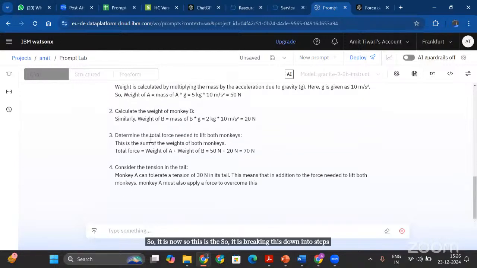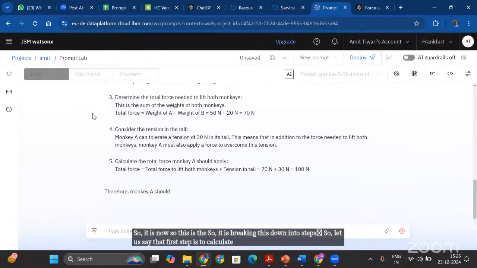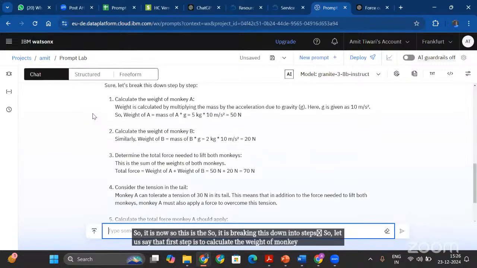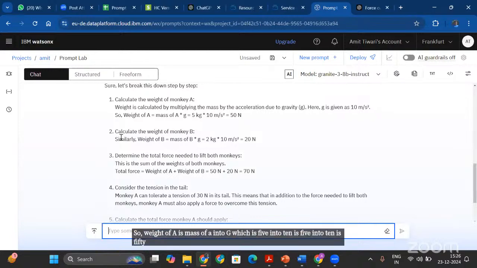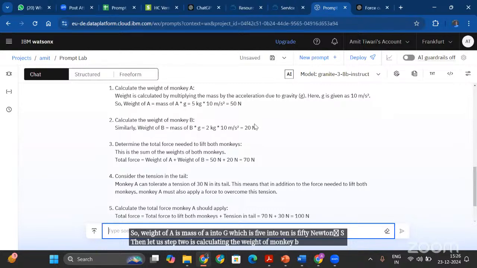The first step is to calculate the weight of monkey A, and weight is calculated by multiplying mass by acceleration due to gravity. G is 10, so the weight of A is mass of A into g, which is 5 into 10, 50 newtons. Then step 2 is calculating the weight of monkey B, which is 20 newtons.